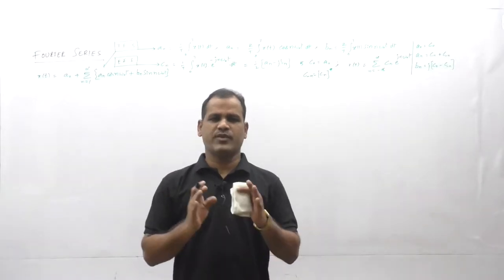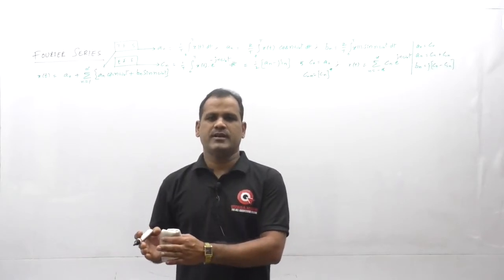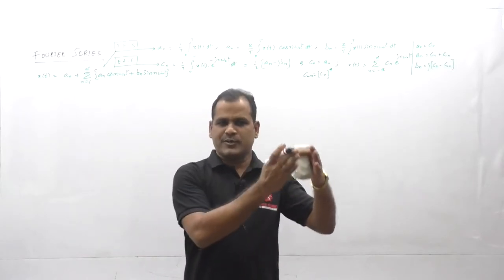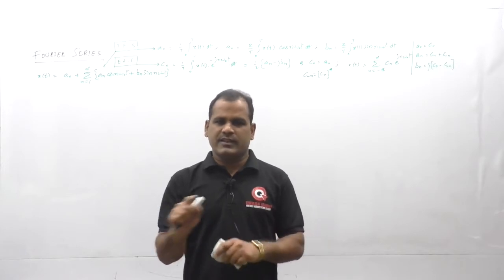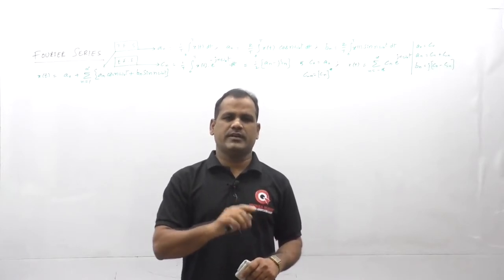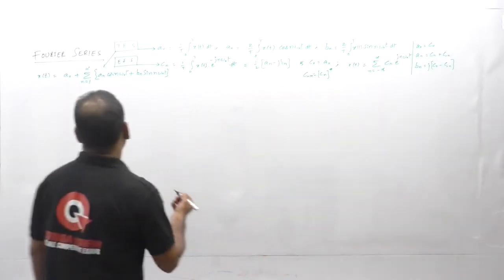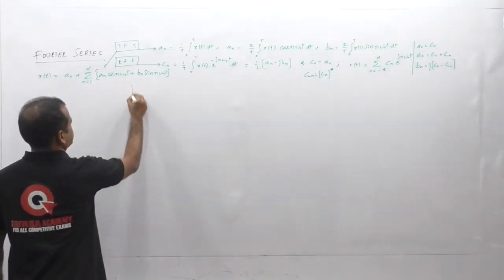Now let us consider one waveform. For that waveform, let us find trigonometric Fourier series expansion and at the same time complex exponential Fourier series expansion, and then let us verify these two relations between coefficients of trigonometric Fourier series and complex exponential Fourier series here. So first I will show the waveform given here.